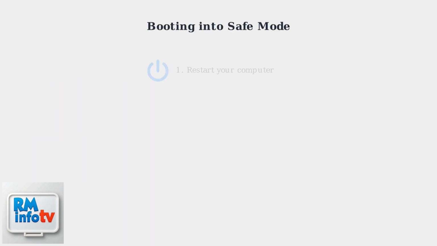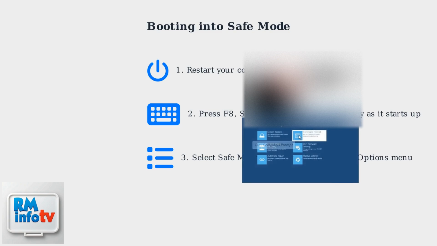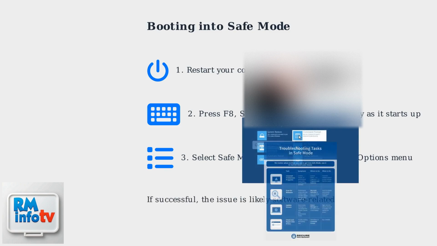To boot into safe mode, restart your computer and repeatedly press the F8 key, Shift plus F8, or the Del key as it starts up. This will bring up the Advanced Boot Options menu, where you can select Safe Mode. If you can successfully boot into safe mode, the boot loop problem is likely software related.